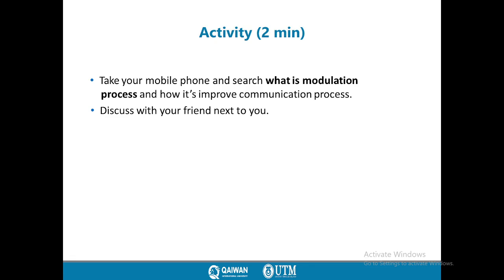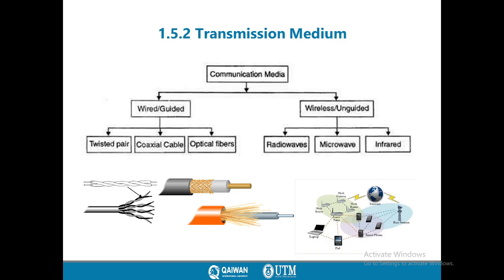Do all devices, like our mobile phone and TV, contain modulation, or can any device work without modulation? What happens to the signal without the modulation process? You have to search by yourself and find the answer. Also discuss it with your friends. Now we go to the transmission medium.